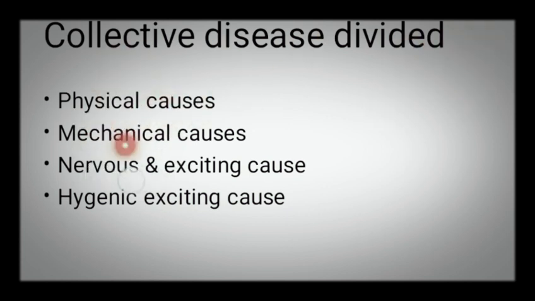Now the collective exciting cause is divided into four types: physical causes, mechanical causes, nervous or emotional causes, and hygienic causes. We discussed physical and mechanical causes. Then nervous and emotional causes, like fear, just like acute symptoms. Then hygiene we discussed in the individual type of exciting cause.